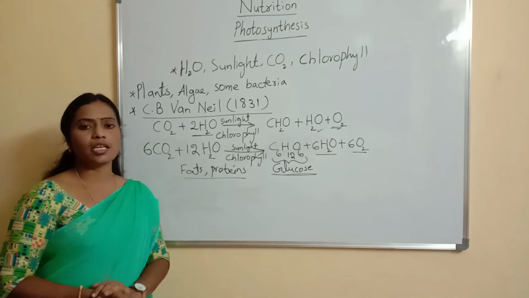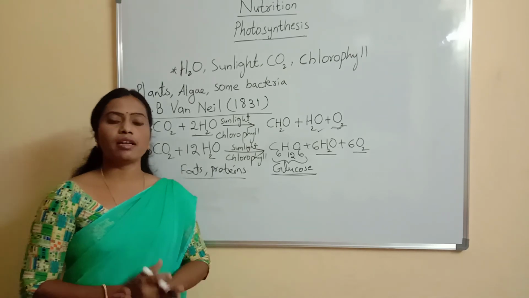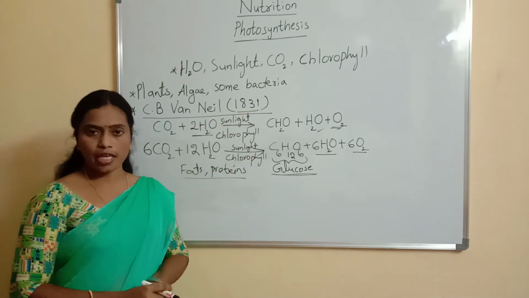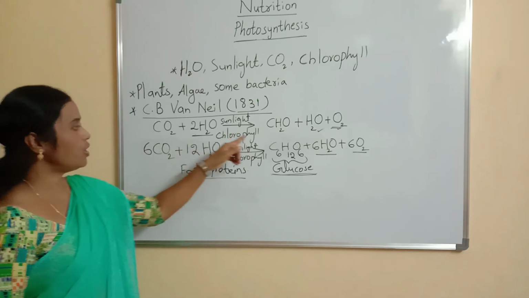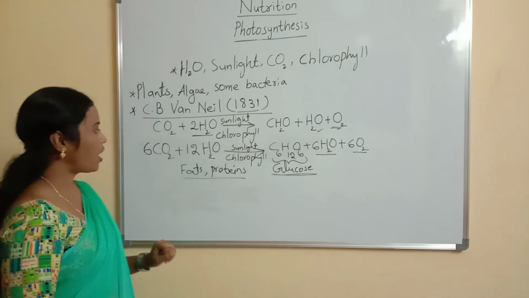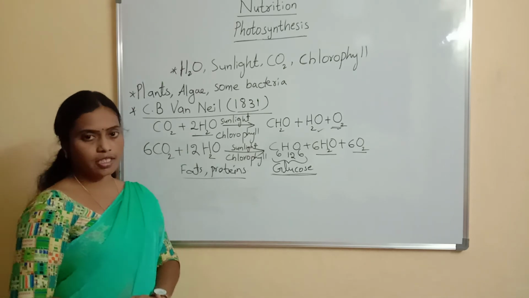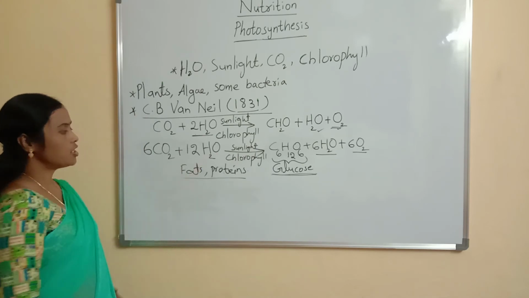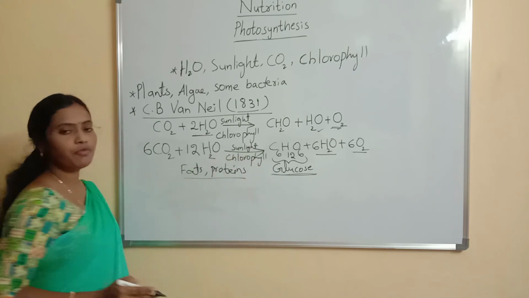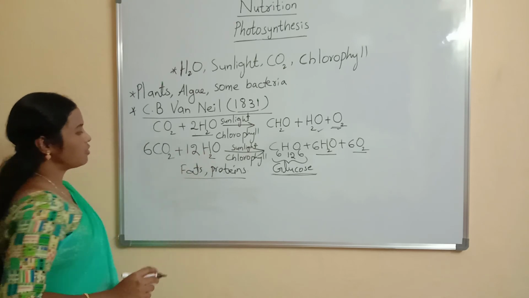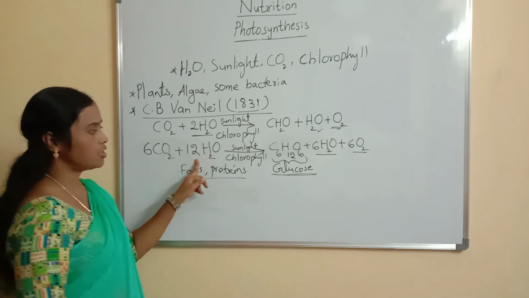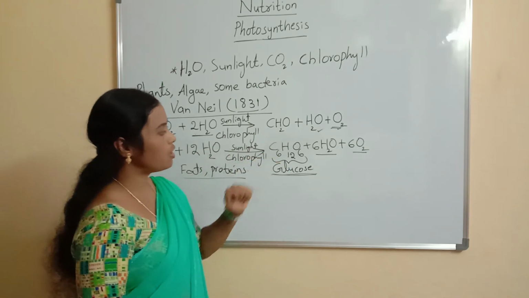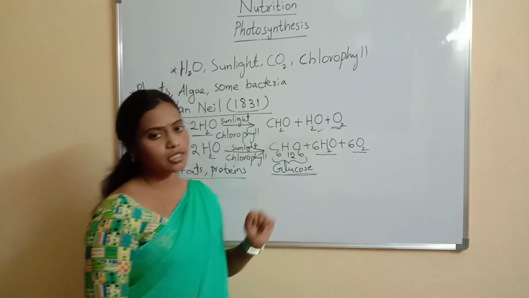Children, this is about the equation of photosynthesis. C.B. Van Niel for the first time formulated the equation of photosynthesis in the year 1831, and this is the simple equation formulated by C.B. Van Niel. Then after several experiments, after the discovery of Robert Hill, the balanced equation was proposed. What is the balanced equation of photosynthesis? 6CO2, 12H2O gives rise, in the presence of sunlight and chlorophyll, to C6H12O6 plus 6H2O plus 6O2.